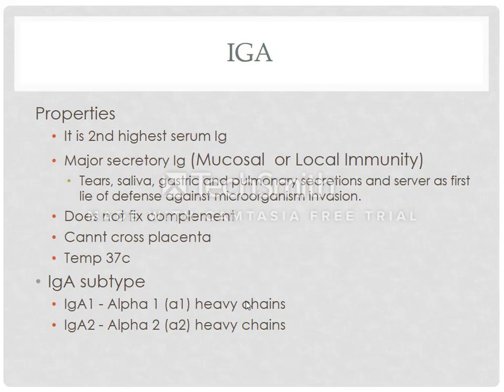These are the properties of IgA. It is the second highest antibody present in the serum. It does not fix the complement system, cannot cross the placenta, and reacts at 37 degrees centigrade. Just like IgG has 4 subtypes, similarly IgA also has 2 types, IgA1 and IgA2.